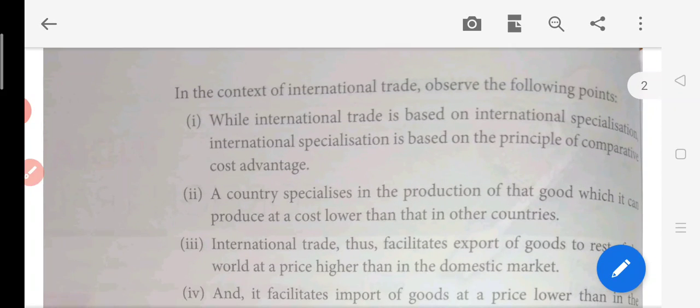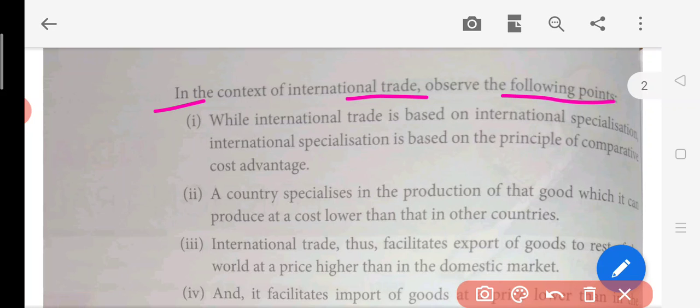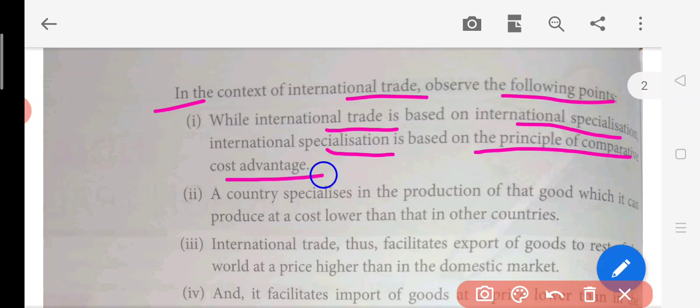Now after this meaning, let us understand through some points. In the context of international trade, observe the following points. International trade is based on international specialization based on the principle of comparative cost advantage. So what is comparative cost advantage here? Let us understand it.